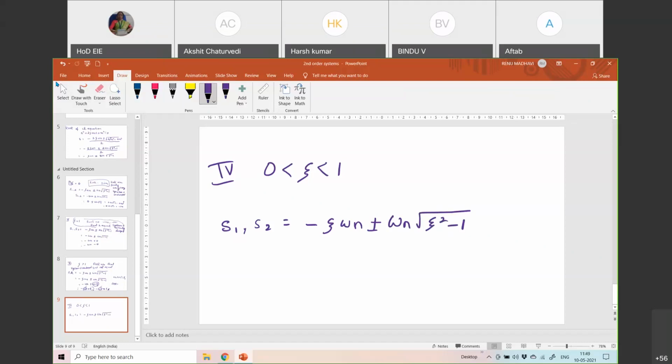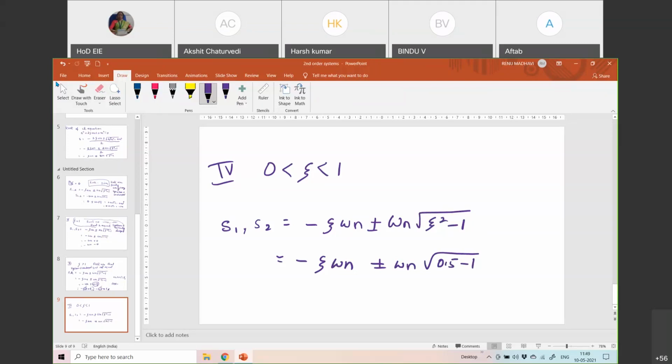Zeta is between 0 and 1, so it is a smaller value. Taking omega n into a smaller value, say 0.5 squared minus 1, I'm taking a smaller value from a bigger one, so I get a negative value within the root, correct?